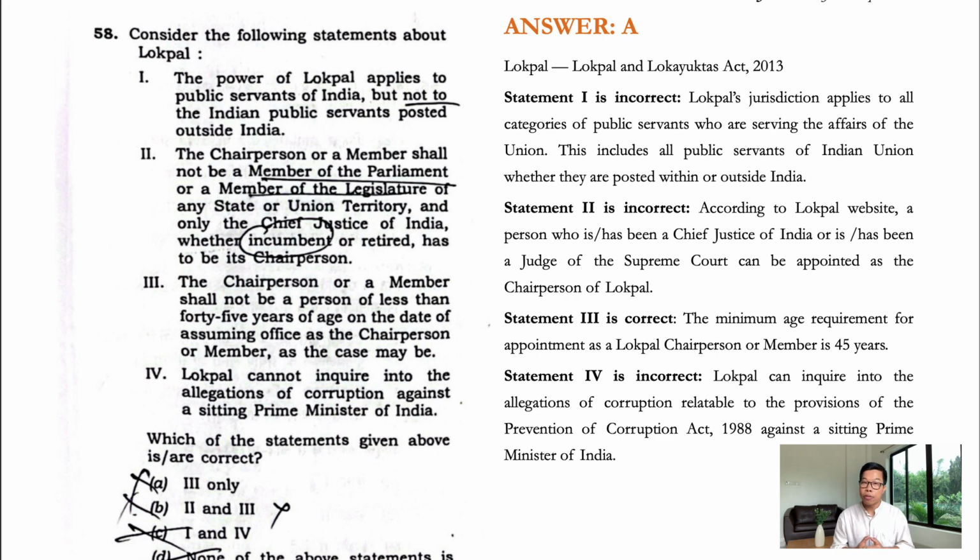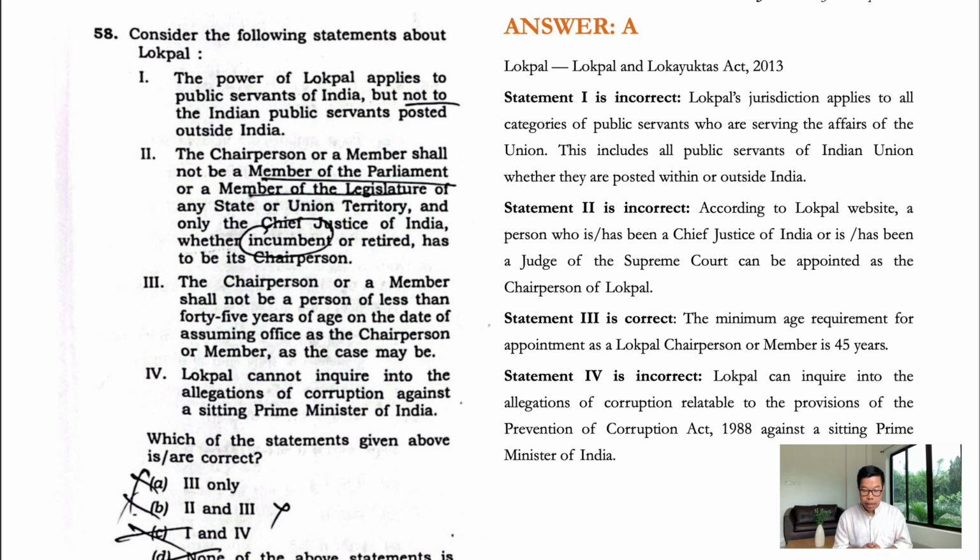According to the Lokpal website, a person who is or has been a Chief Justice of India, or who is or has been a judge of the Supreme Court, can be appointed as chairperson of Lokpal. Incumbent here means serving. So this statement is incorrect.